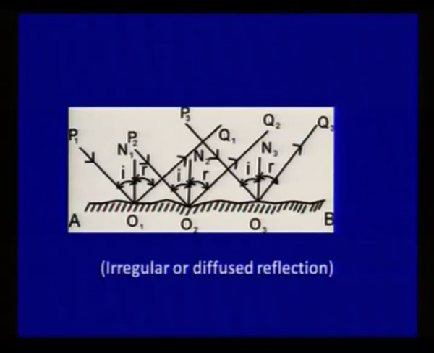Here the incident rays coming are parallel, but the reflected rays are not parallel. Sir, one question here. How is this diffused reflection connected to our real life? This is very important. As we see reflection in a plane mirror, there is the formation of an image, but the light must come from the object to our eyes, then only we can see.